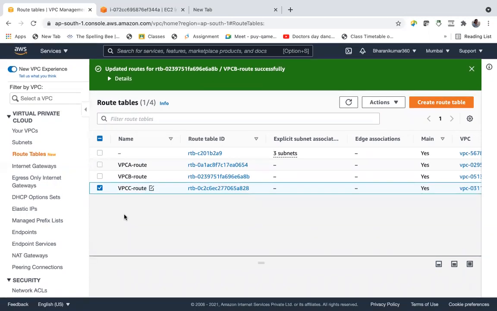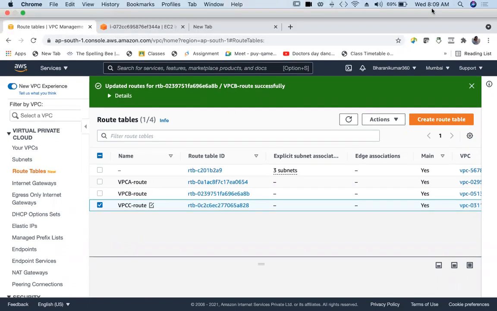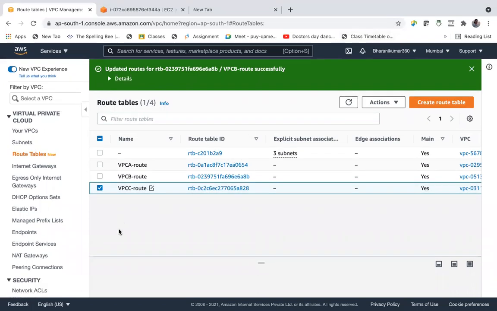Clear, guys? Any doubts? Clear about transit gateways and peering connections? Now to test this, you can launch EC2 instances in these three VPCs. We have an internet gateway connection to only one, and if you try connecting to other VPCs, it will work. It's a private connection to other EC2 instances, other VPCs, through the transit gateway.